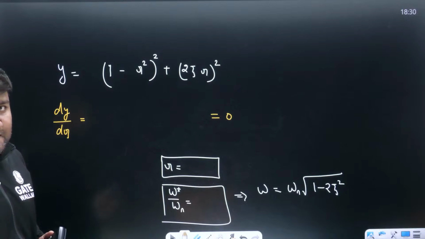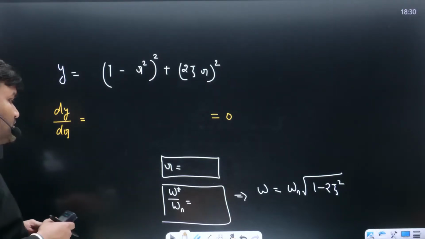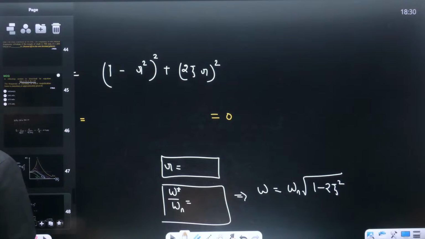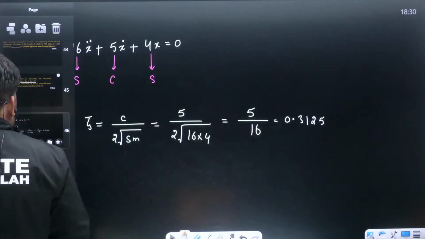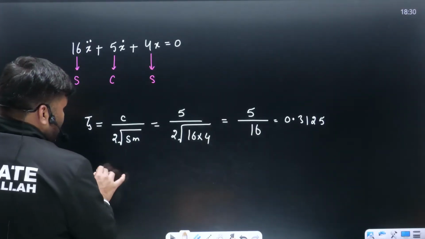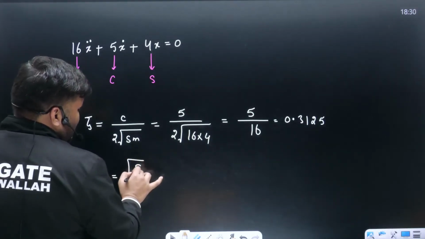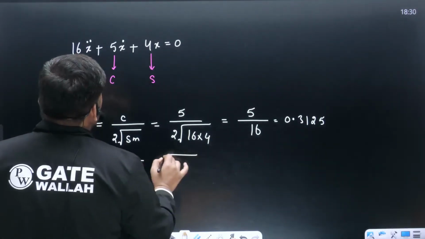Getting the point? Try and tell me, beta. The value of zeta is already known to you. Calculate omega n as well. How much is omega n, beta? How much is omega n? Under root s by m. How much will it be? What is s?